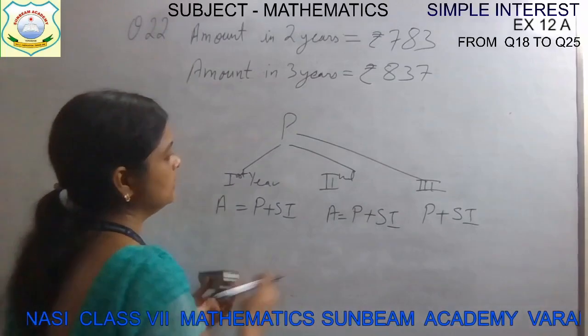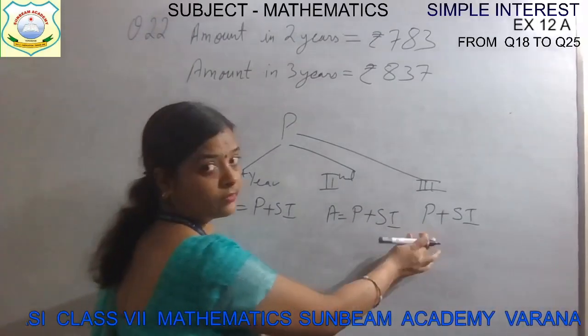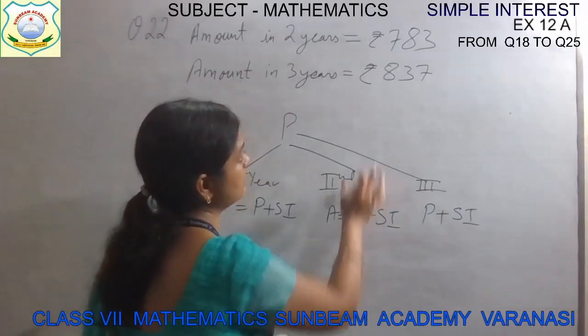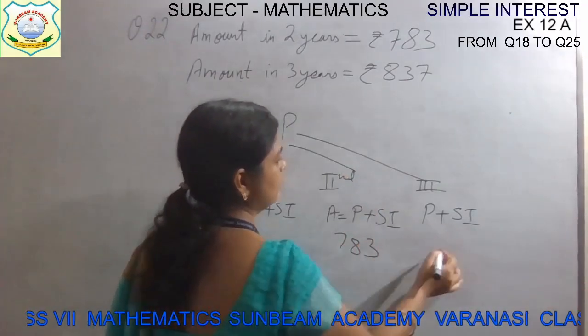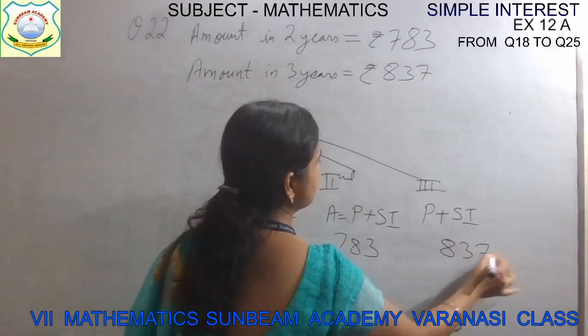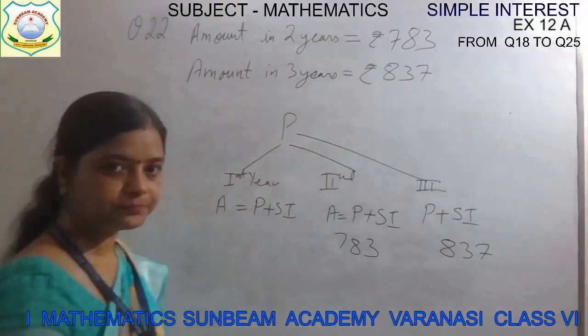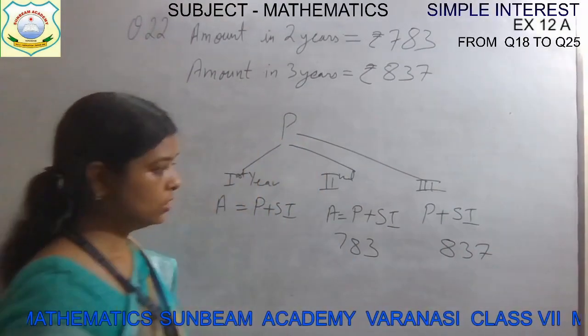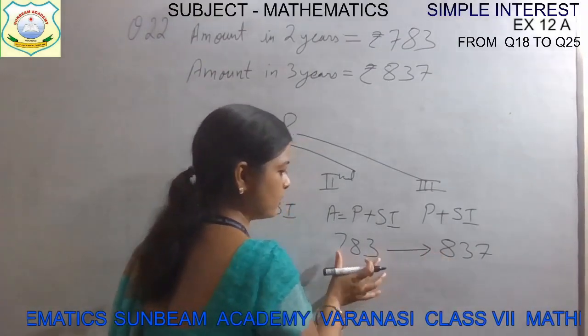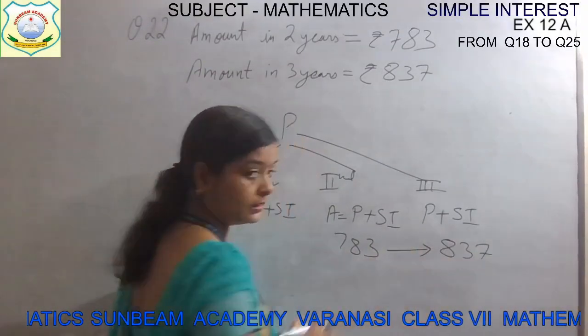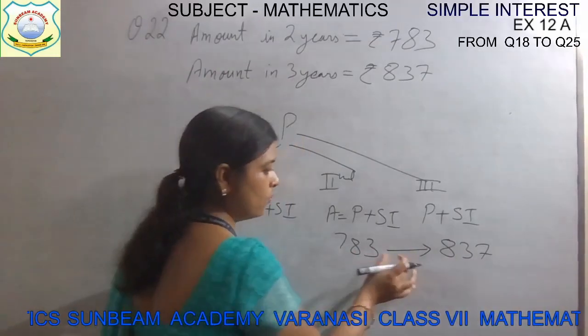So these two amounts we know, children. The amount for 2 years is 783 and for 3 years it is 837. Both the amounts we know. So how much does it increase from the second year to the third year? What is the gap?